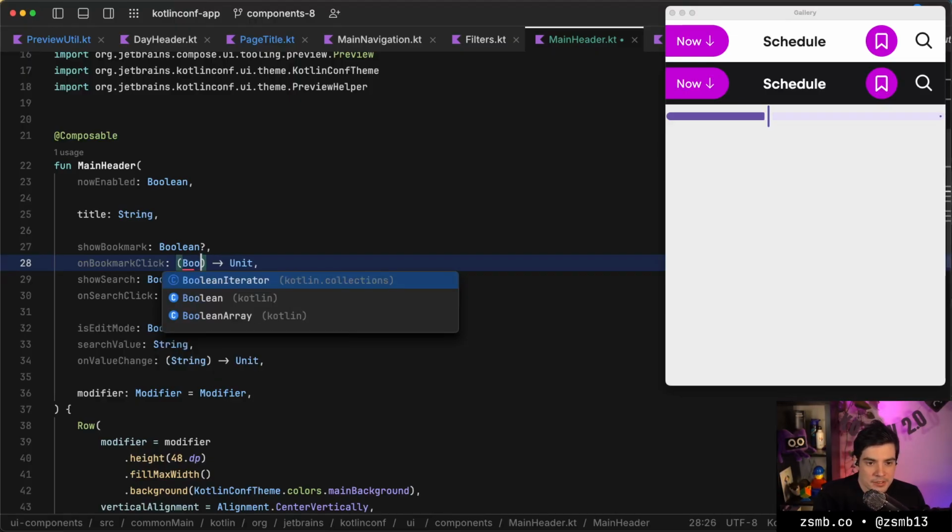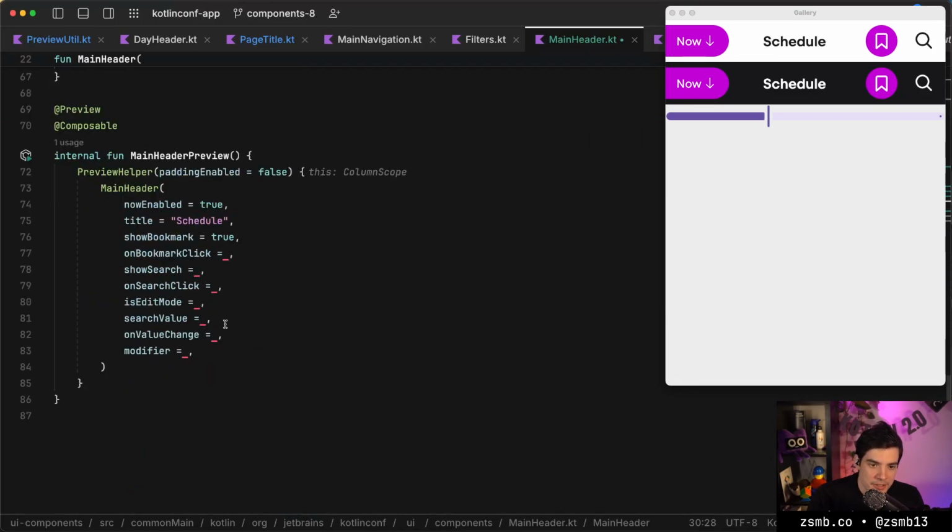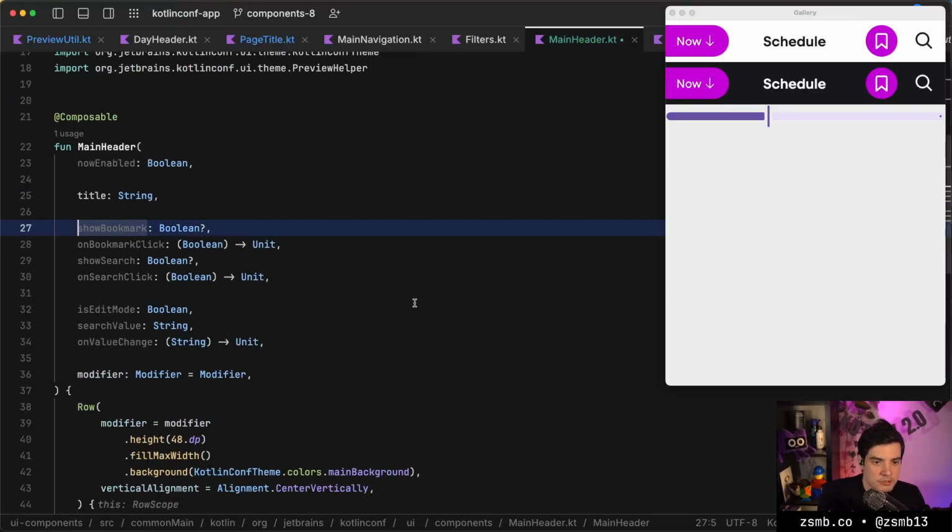And then to make this nicer, we can pass back the new value as a parameter to these functions. I don't love this. We're gonna have to refactor this eventually. But first we build something that works. Let's keep going. So show bookmark is gonna be, well, now it's not show bookmark.